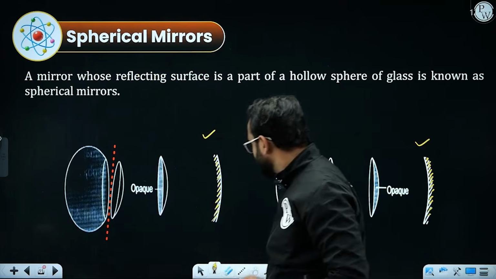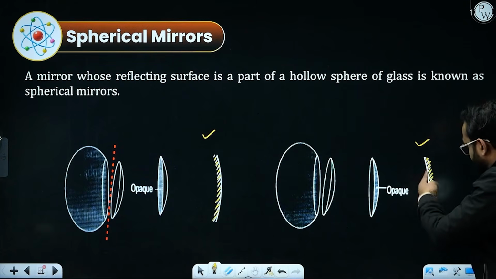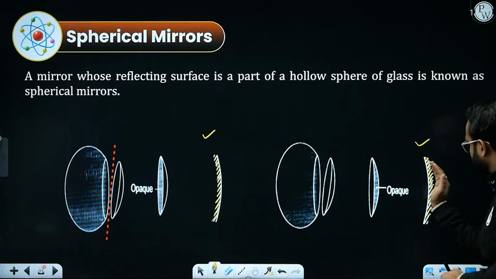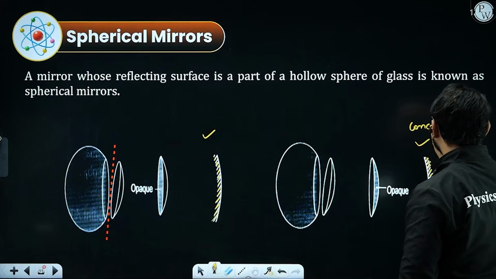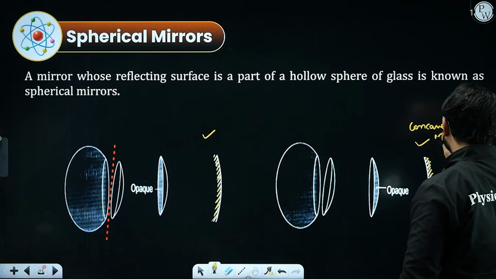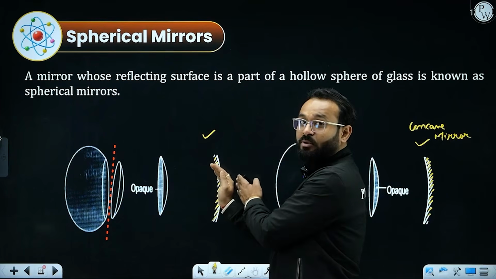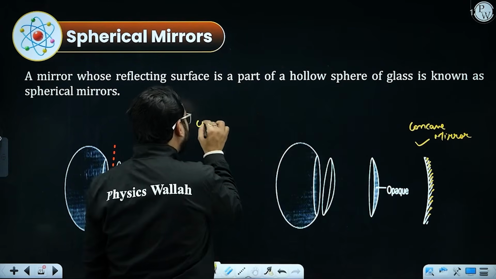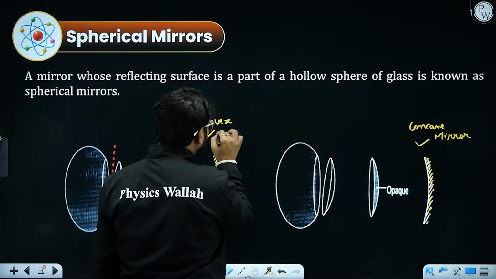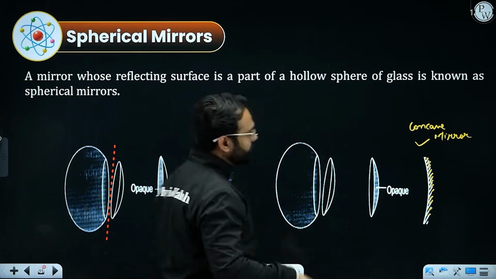Go to the previous image. Now you can see the reflection is going to take place from the cave part. So this particular mirror is nothing but a concave mirror, whereas here the cave part is polished and the reflection will be taken from the bulged outward part. That is called the convex mirror. I hope you understand what exactly I am saying.